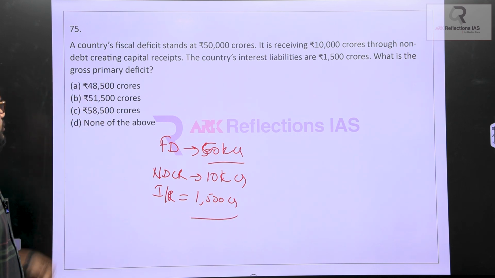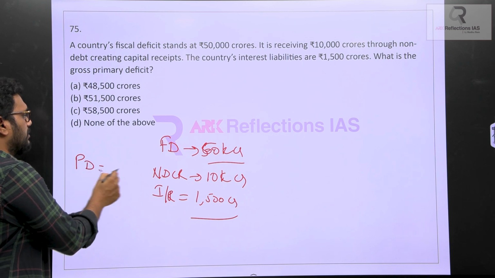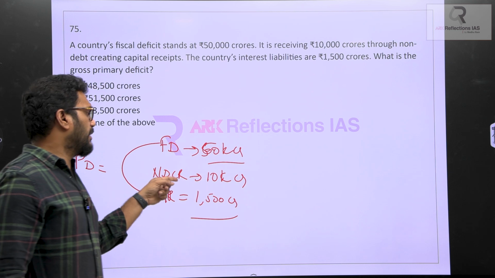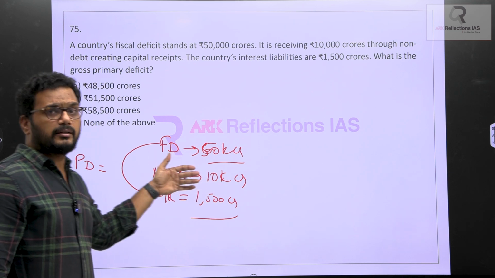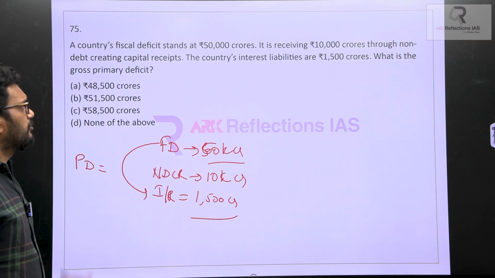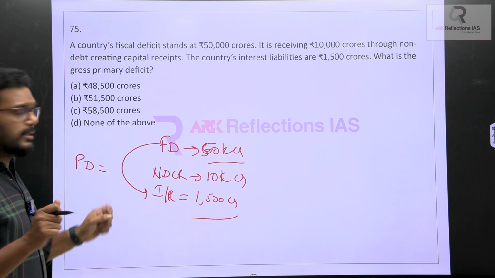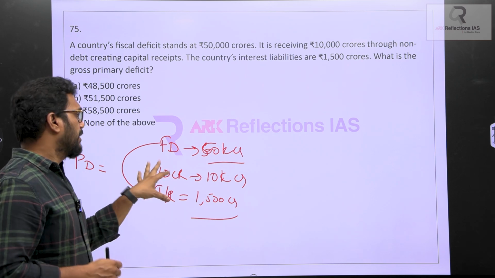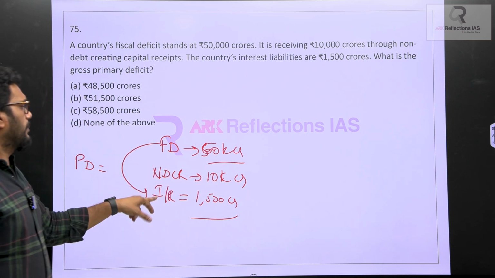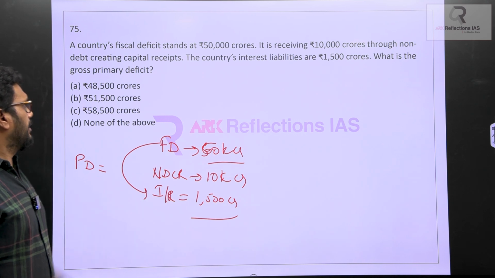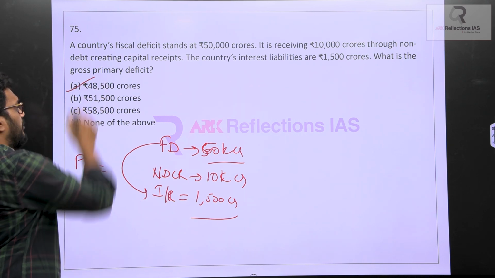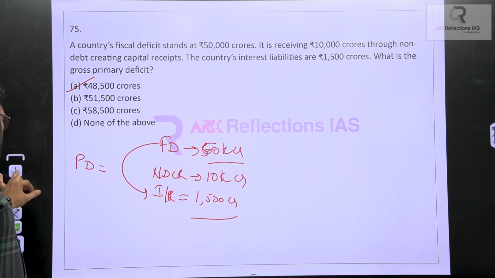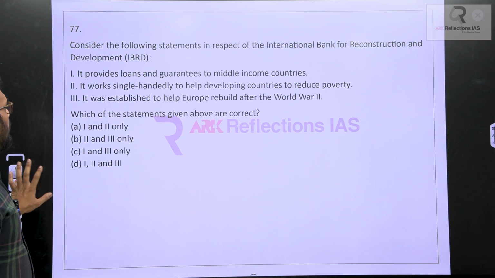Look at what he is saying. He is talking about PD again, primary deficit. That is only FD minus interest payments. Just to confuse you, he has given NDCR, which is 10,000 crores, which is nothing related. Non-debt capital receipts means without any loans, that is your disinvestments or your own paisa which you are getting, and it is nowhere related to the loans. So, FD minus IR, 50,000 minus 1,500, will become 48,500. This should be the right answer. If you remember the formula, it is very easy for you to understand this.